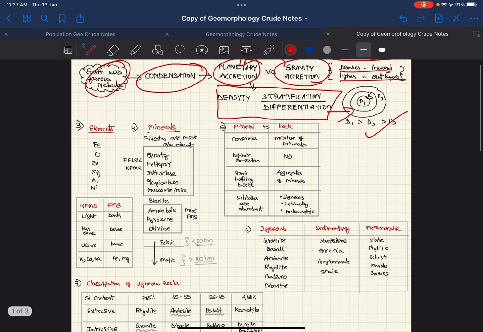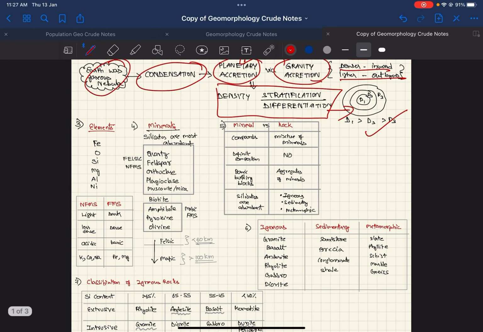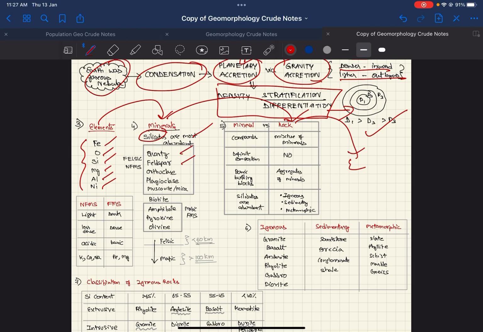So basically the earth is made up of elements which make up the minerals, which make up the rocks, which make up the earth. The most abundant elements are iron, oxygen, silicon, magnesium, aluminum, and nickel. And of the minerals, the silicate minerals are most abundant. There are other minerals also. The important silicates are quartz, feldspar, orthoclase, plagioclase, muscovite, biotite, amphibole, pyroxene, and olivine.